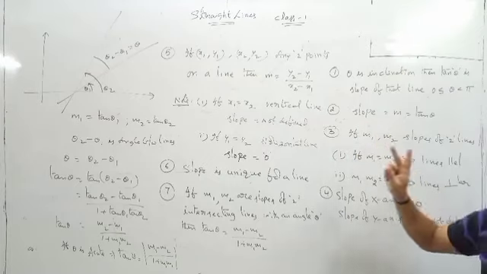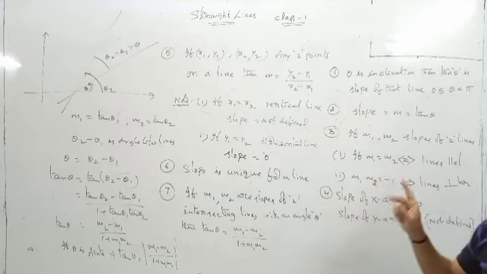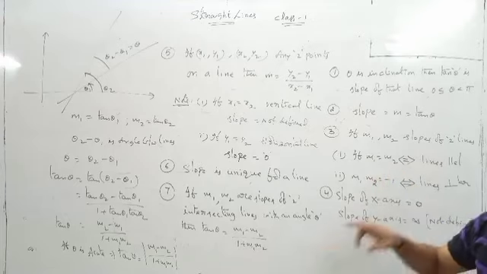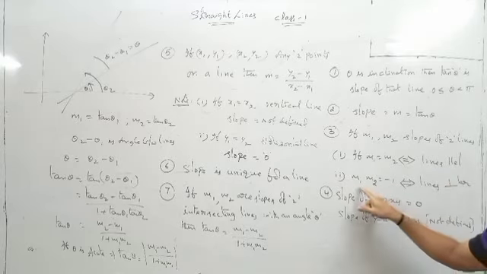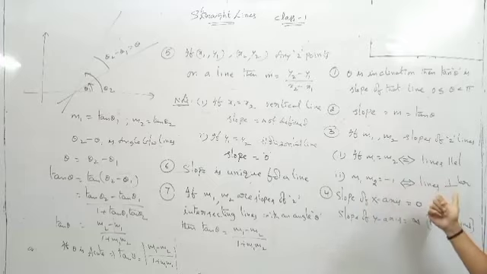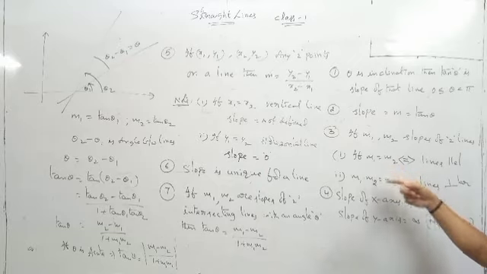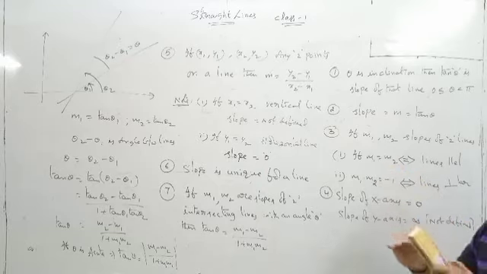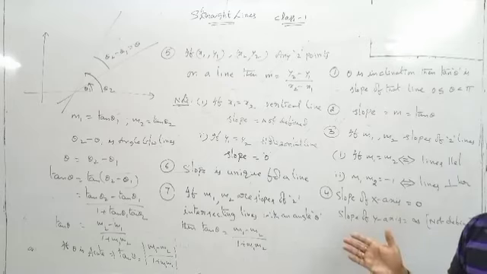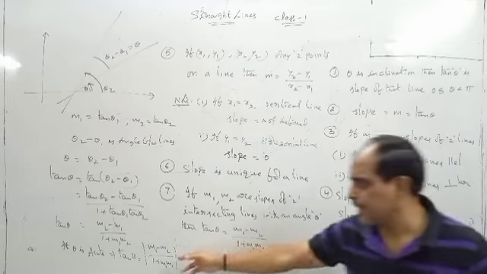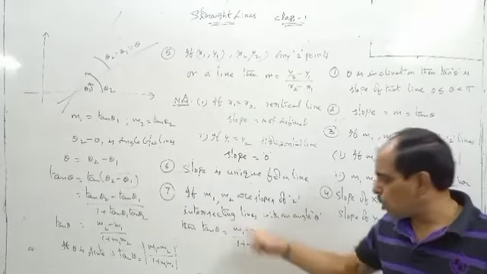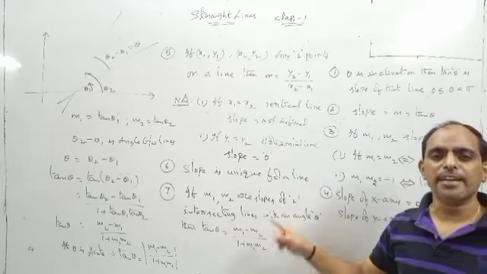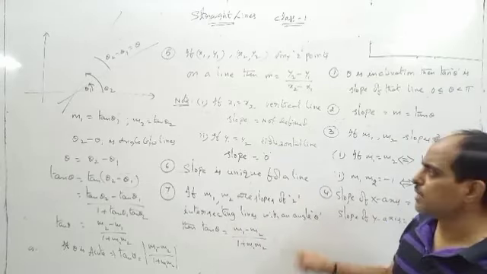If two lines have slopes m1 and m2 and they are parallel, the slopes are equal. If slopes are equal, the lines are parallel. If the lines are parallel, the slopes are equal. If the product of the two slopes is equal to -1, then the lines are perpendicular. If parallel, m1 is equal to m2. If perpendicular, m1 m2 is equal to -1. If they are neither parallel nor perpendicular and intersect with some angle theta, then tan theta is equal to (m1 minus m2) by (1 plus m1 m2). When do we write the modulus? If theta is an acute angle, you can write modulus of (m1 minus m2) by (1 plus m1 m2).